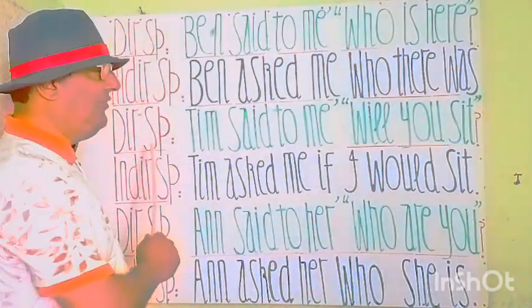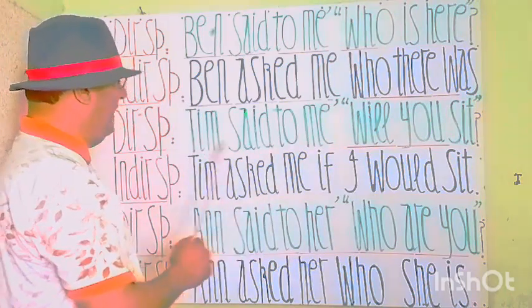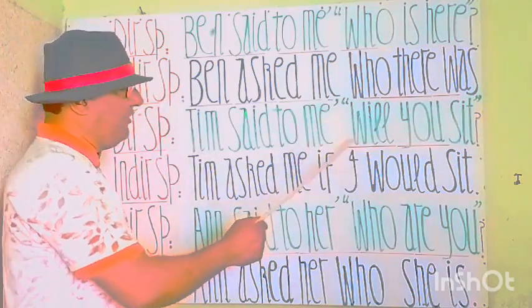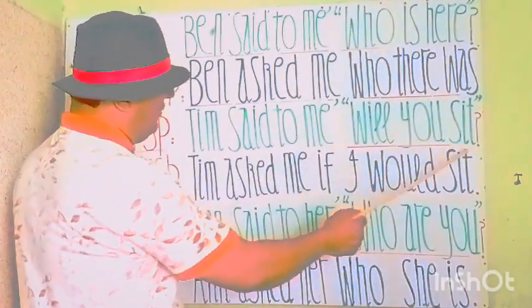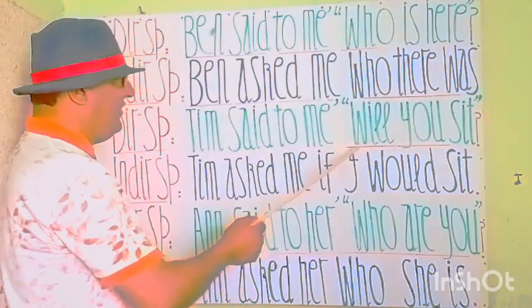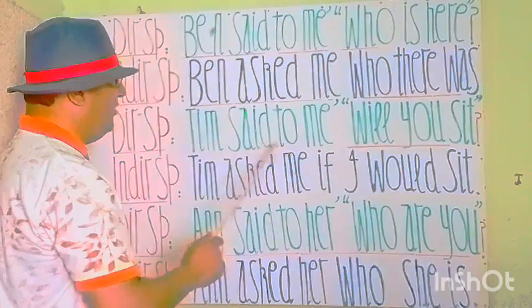Let's see the next statement. You see, next speech here. Tim said to me, comma, inverted comma start. Will you sit? Commas close, interrogative sign. This is also a question and it's a simple interrogative. So you see that Tim said to me.